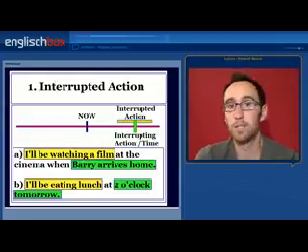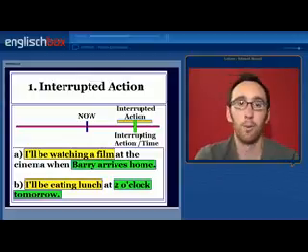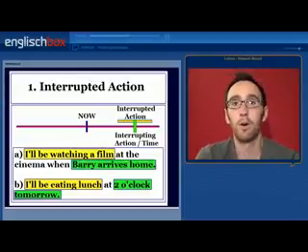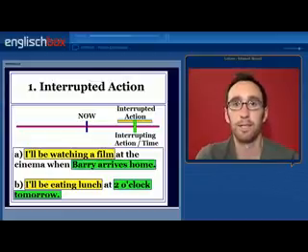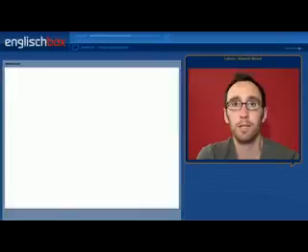I'll be eating lunch at 2 o'clock tomorrow. I will start before 2 o'clock and I will finish after 2 o'clock. 2 o'clock is in the middle of my action. Therefore, I use the future continuous.